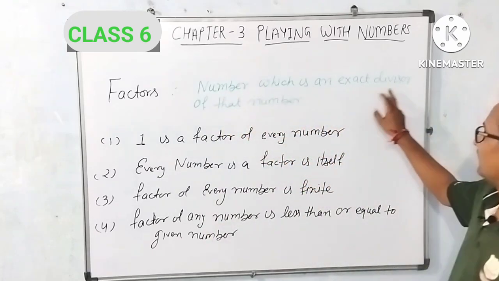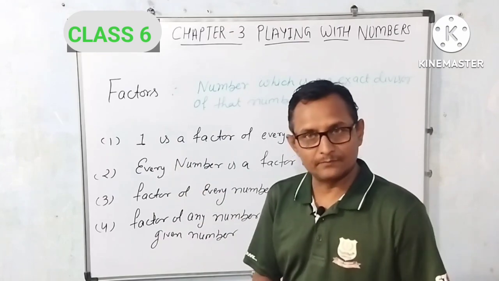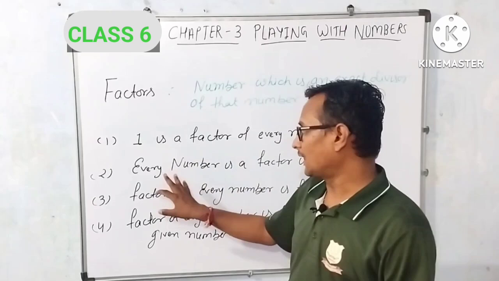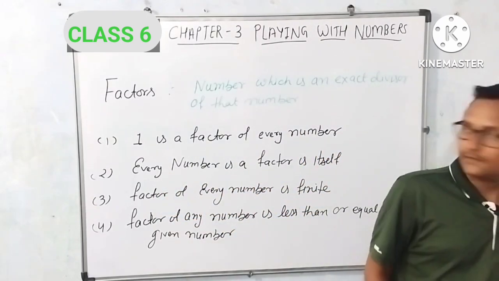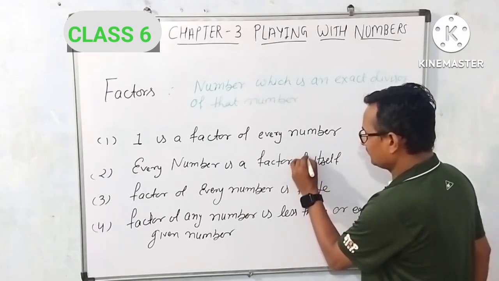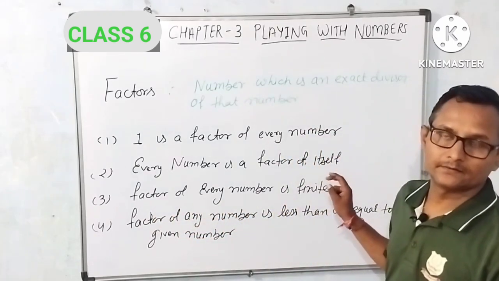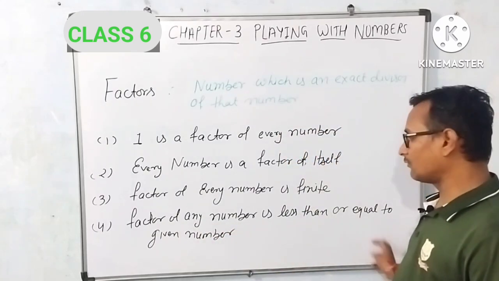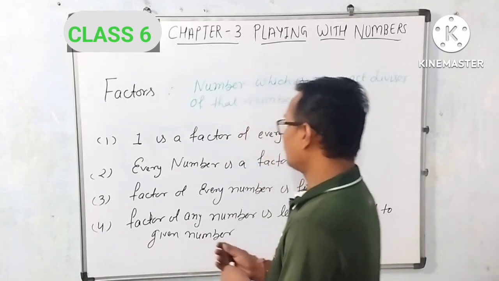Number which is an exact divisor of that number. What is the property? We have seen by two examples that one is the factor of every number. Every number is a factor of itself. Third, factors of every number are finite, fixed हैं. Factor of any number is less than or equal to the given number. Now friends, we have to move to the multiples.